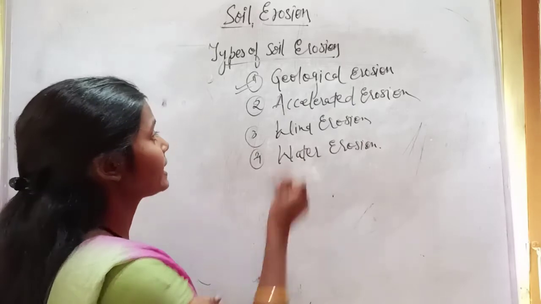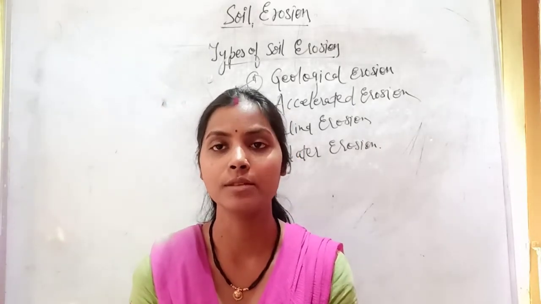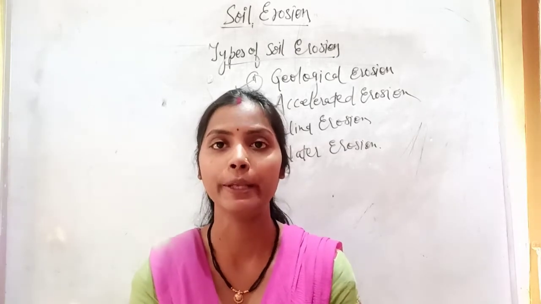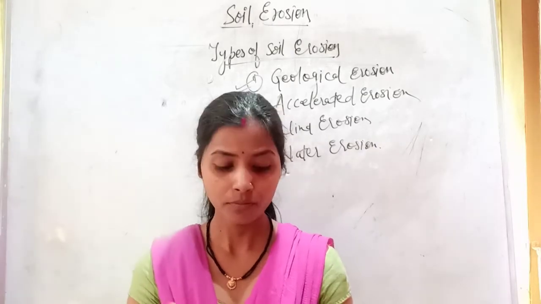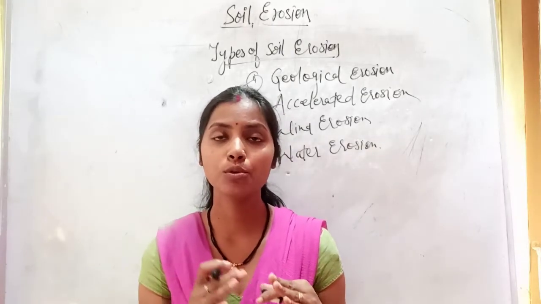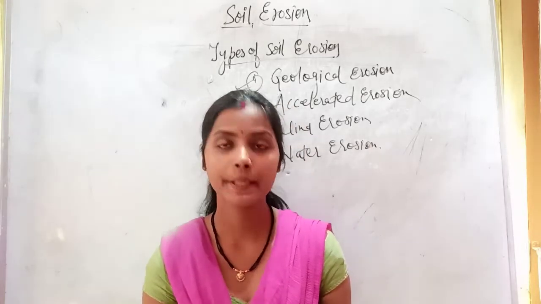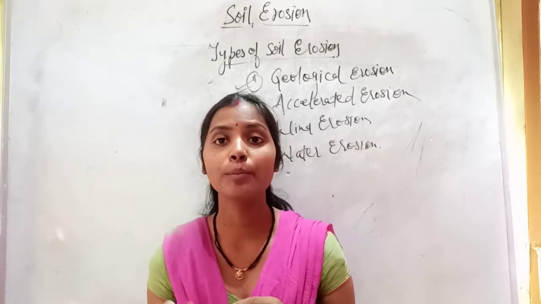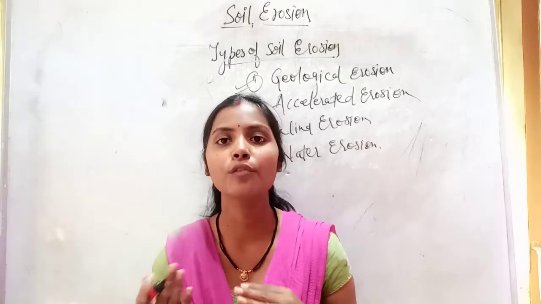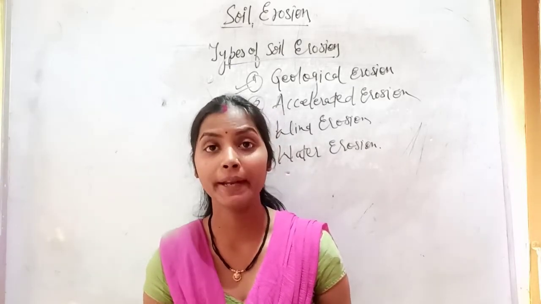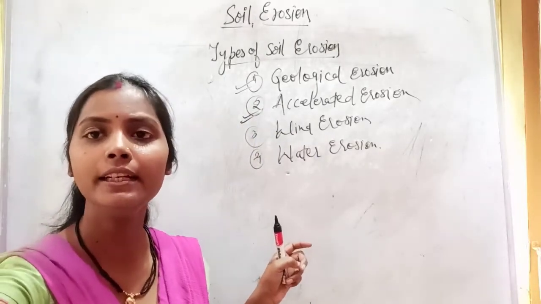Now second is the accelerated erosion. Accelerated erosion is due to man-made activities, which means it is artificial, made by human beings, which have brought about changes in natural cover and soil condition. The activities included are land preparation for raising crops, land use patterns for building houses, infrastructure and industries, hill cutting, deforestation, and lack of soil conservation and watershed management. These are the activities causing accelerated erosion.